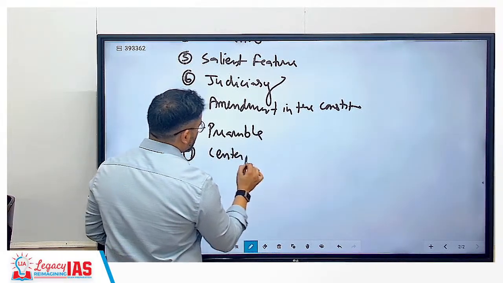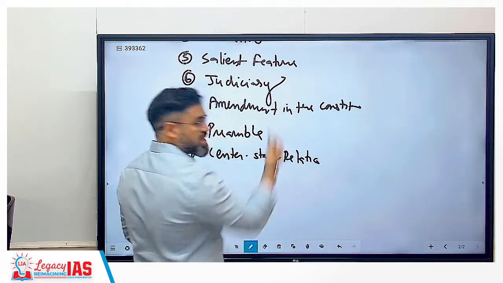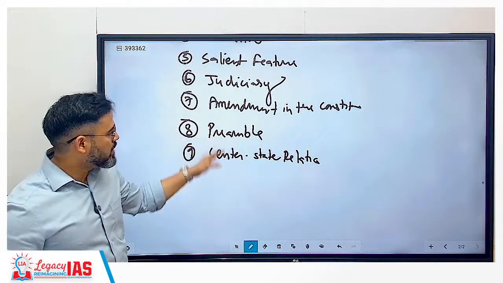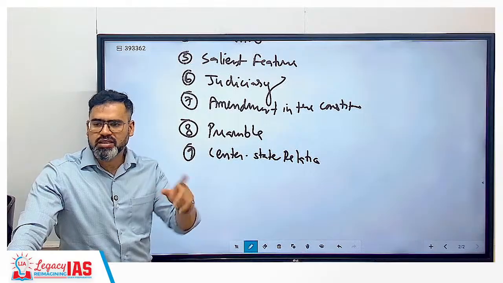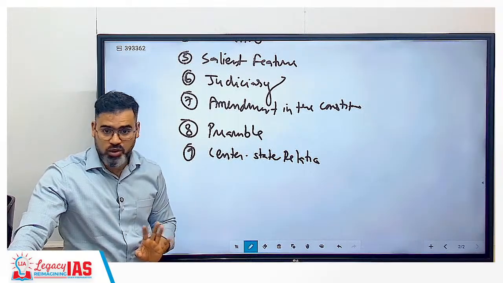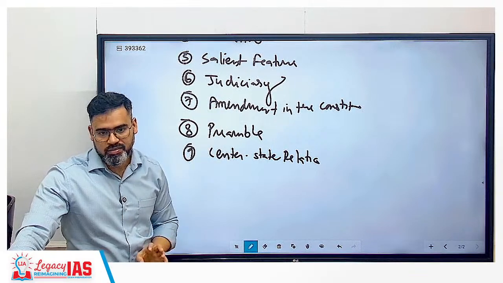Then center state relations. This is in decreasing order. As we come down, the number of questions gets reduced. Like center state relations, in the last 10 years only 4 questions have been asked, only 4, whereas fundamental rights have 28 questions. Clear?